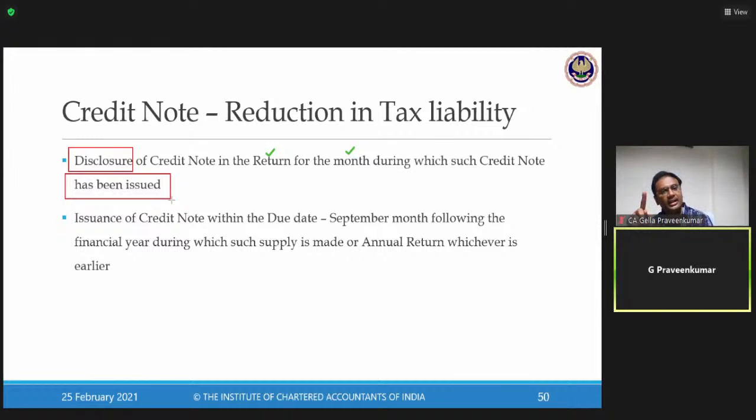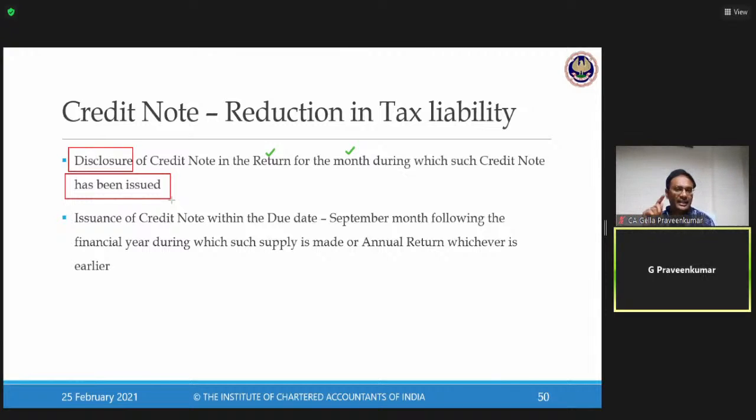So can I disclose in a month other than the month I have issued? As of now, the Common Portal is allowing that. As of now, various departmental circulars have permitted me to do that set-off or adjustment of the credit note.